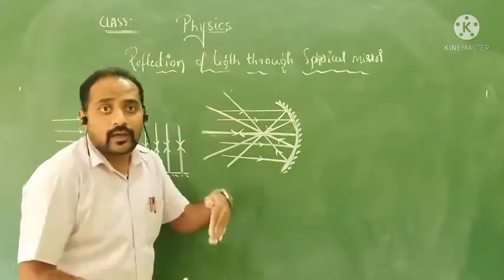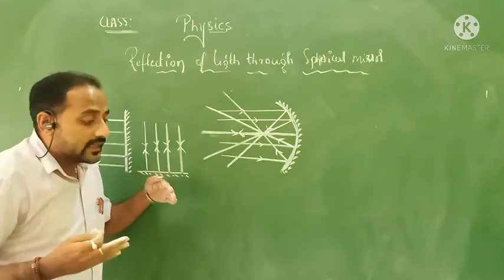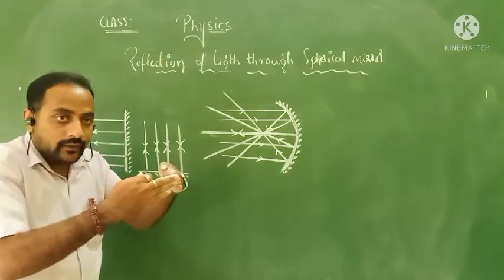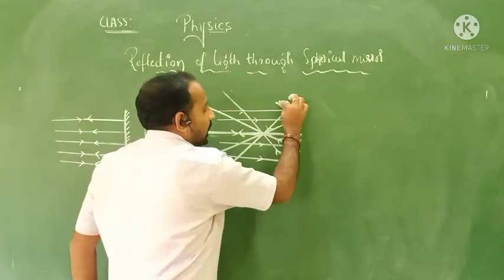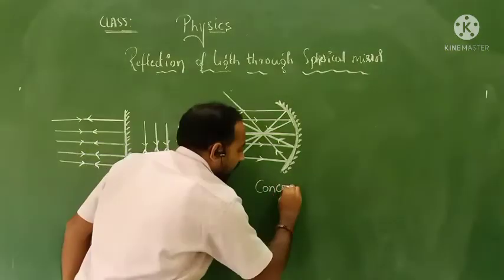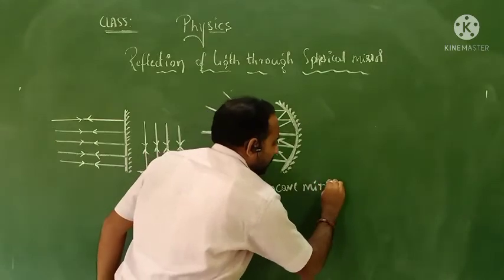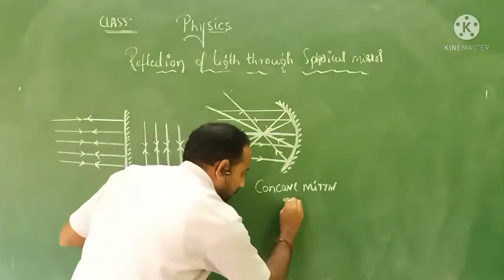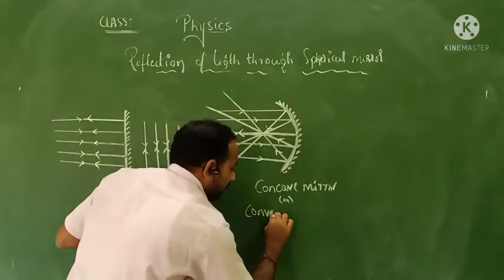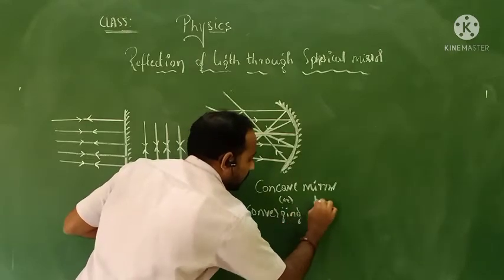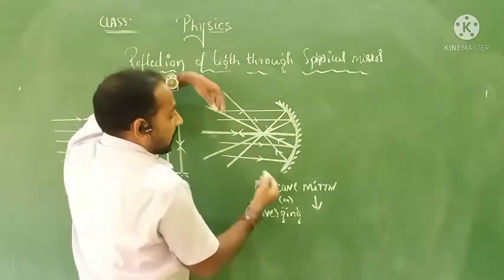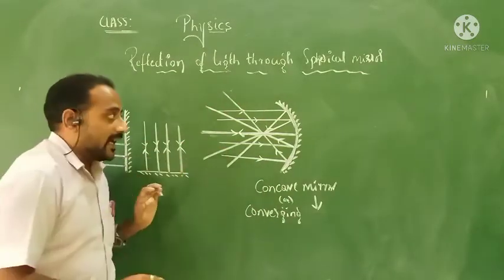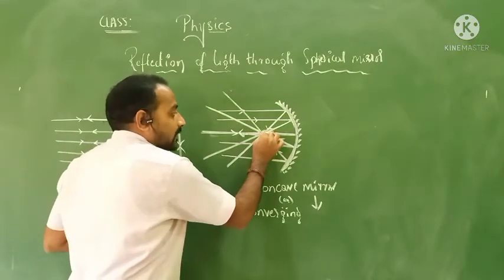Now what happened to the light rays? These light rays are converging. They are moving together. Such a type of mirror we call a concave mirror. We also call it by another name, a converging mirror, because all the light rays are converging. They are moving together to one point. It makes a point over here. Then what is this exact point?